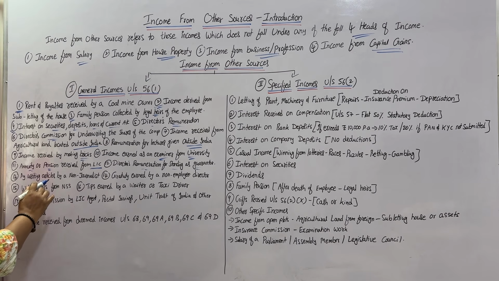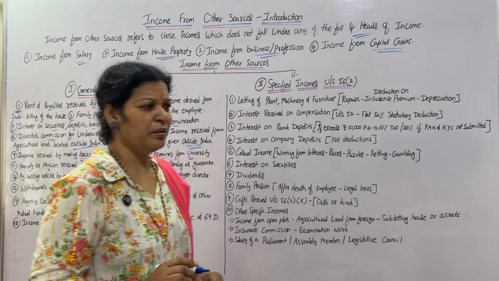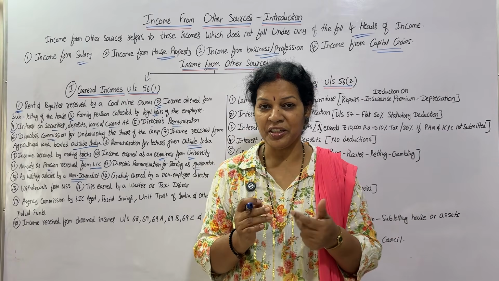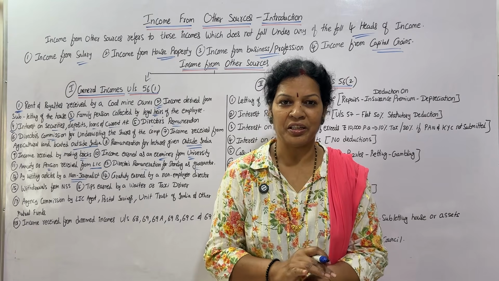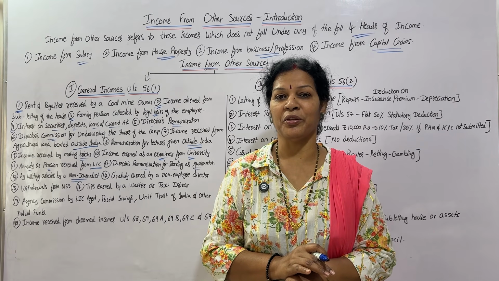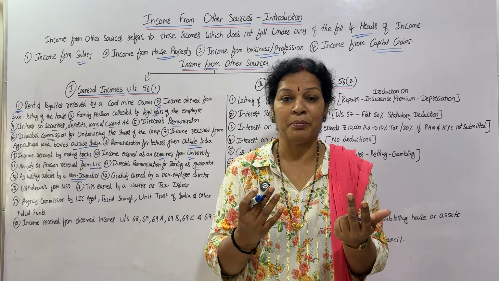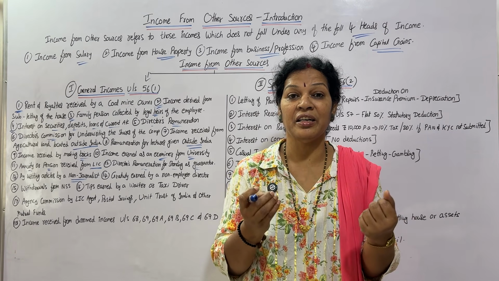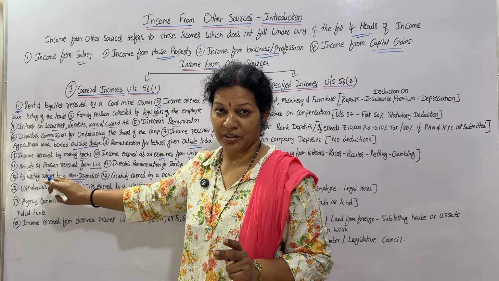And also, writing articles by a non-journalist. Many of my articles got published in newspapers. I used to get income. Per article some amount they used to pay. So that is also called income from other sources. Being a journalist, if I am writing, that's different, but I am not a journalist. A non-journalist who earns anything by writing articles, that is income from other sources. This is the point.